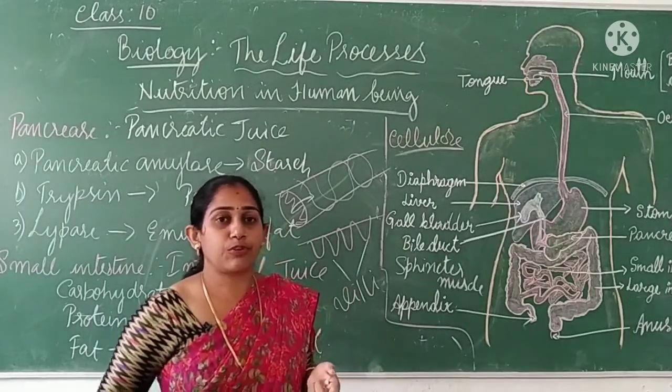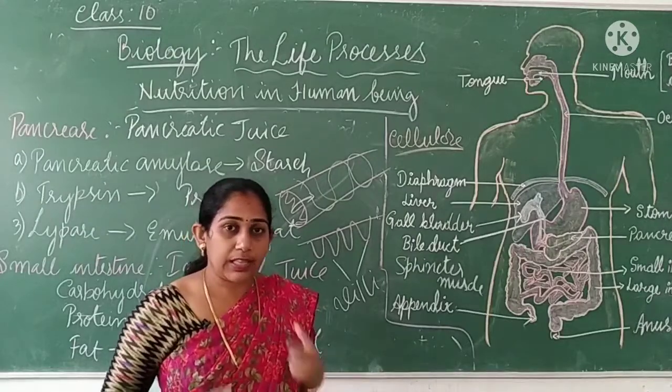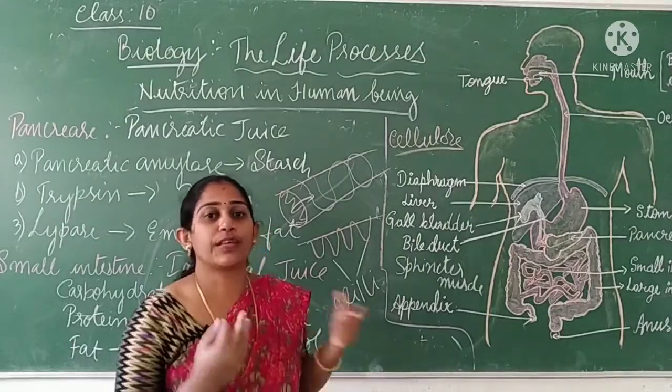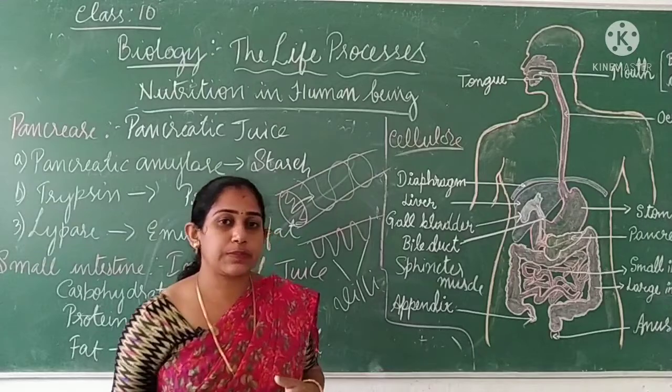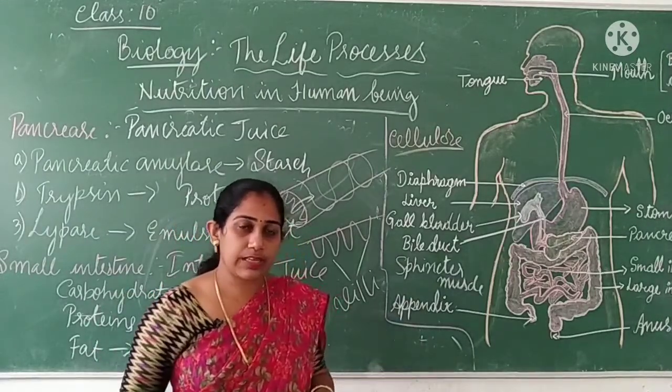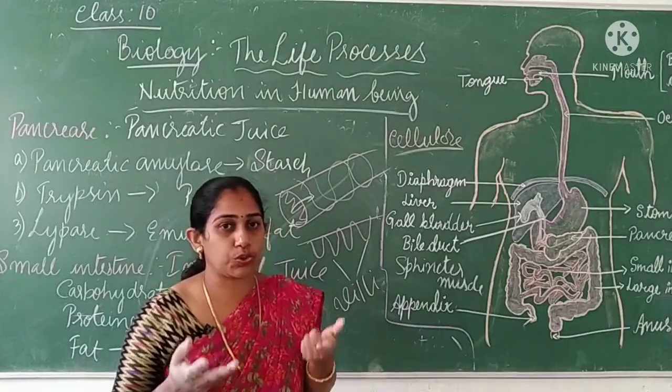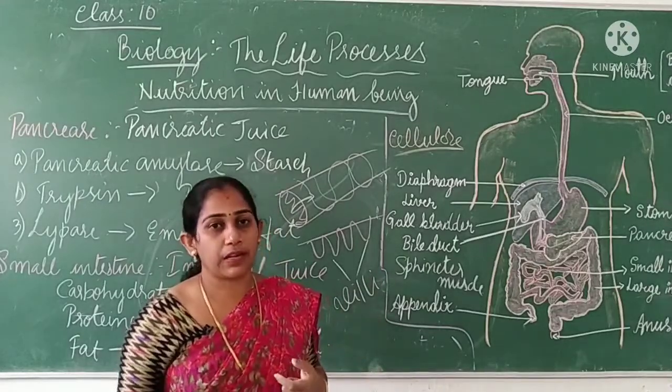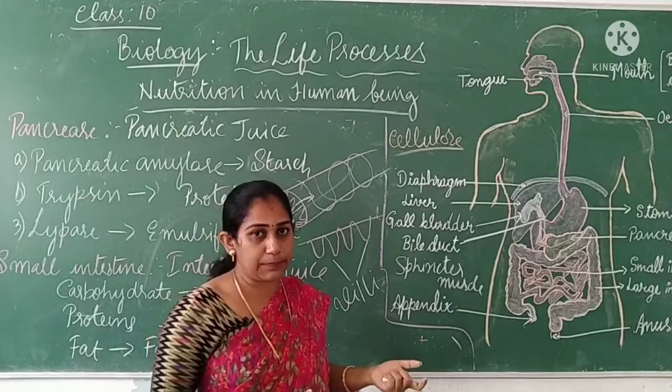Blood will supply that food to all parts of our body. There the food is broken down to produce energy. It will undergo the respiration process and the food will be broken down to produce energy. And some of the food is used for growth, some is used for repairing. So all kinds of maintenance work happen.